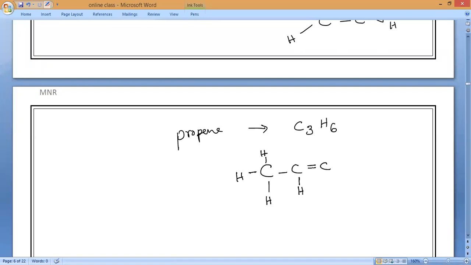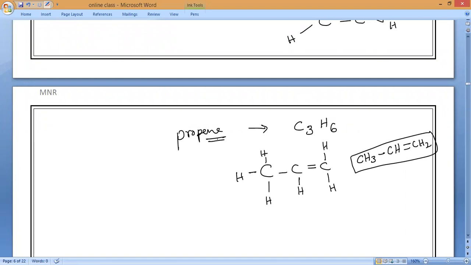Now the last carbon, only 2 are completed. Remaining how many will come? Two hydrogens will come. Wherever you want you can draw, nothing wrong. So the formula will come like this: CH3 single bond CH double bond CH2. Is it okay, all of you clear? Here notice where the double bond is present, between carbon and carbon, so it is called an alkene.